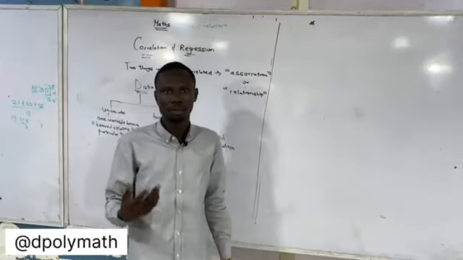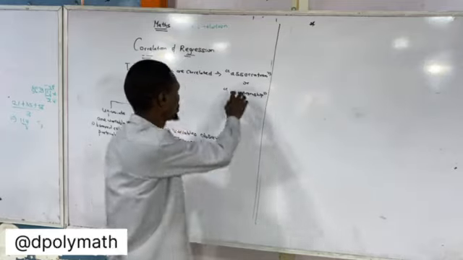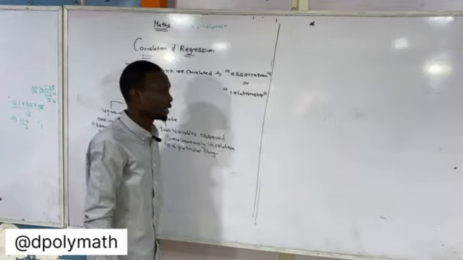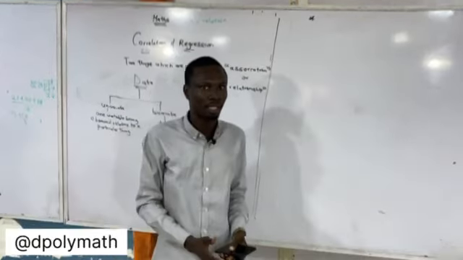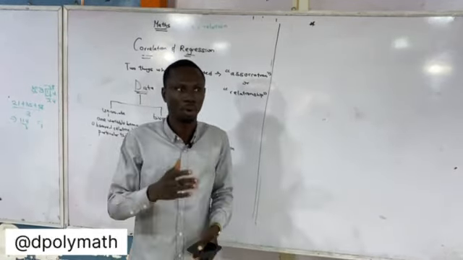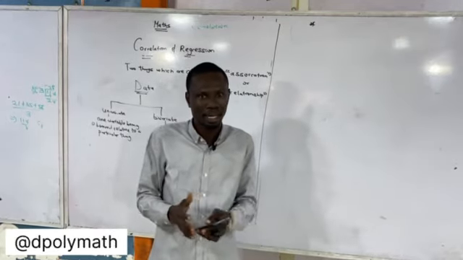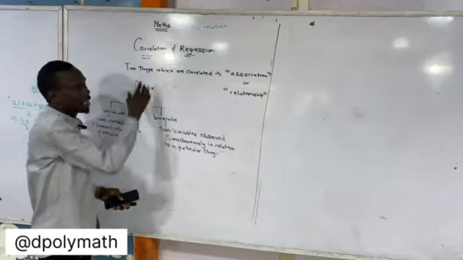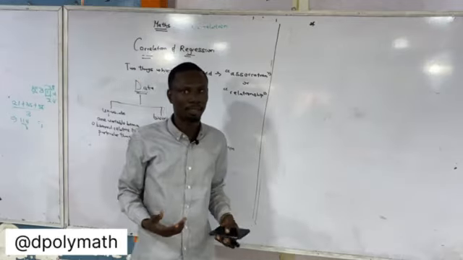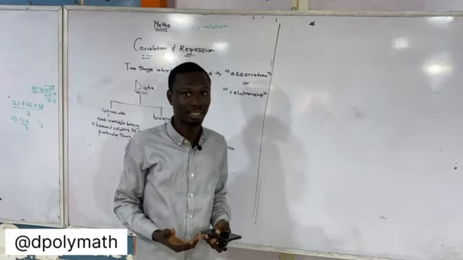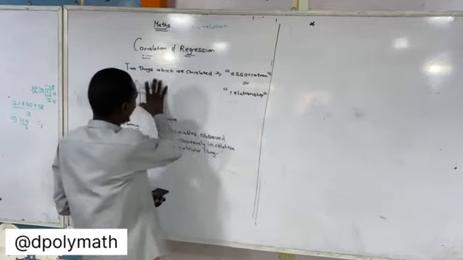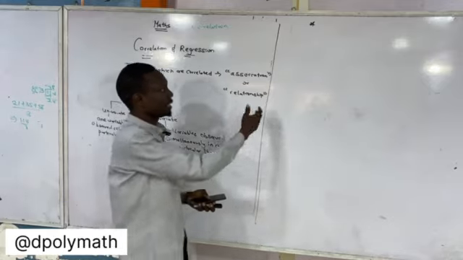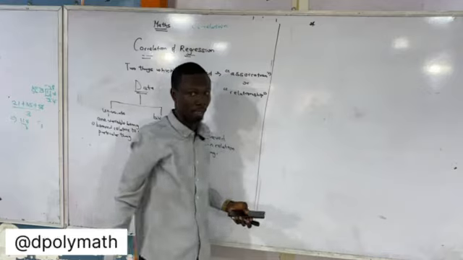So correlation is all about relationship or association between two things or more generally. So if two things are correlated, it means there's a relationship between them, or there's an association between them. There's a pattern between them. Now, because correlation is actually under the branch of mathematics called statistics, that is with data, we're going to be talking about data. I think you already know what data are generally. Data in mathematics are sets of numbers or values.